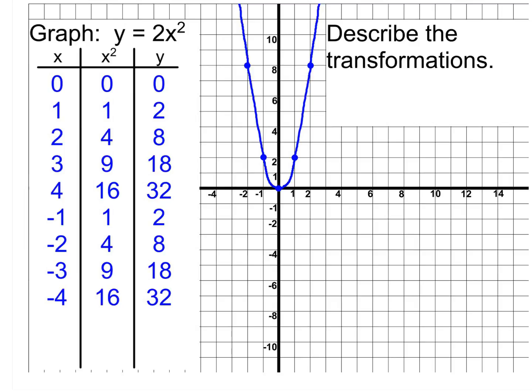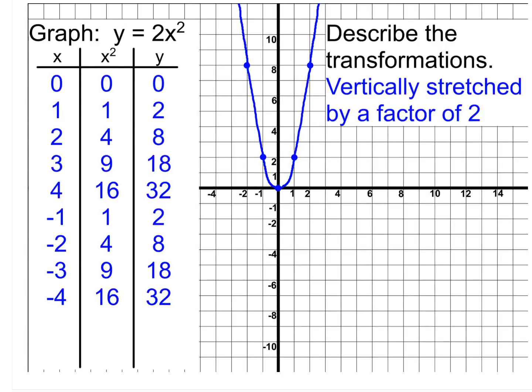So then when we go over here to describing the transformations, what does the 2 do? Well, you saw something like this before when we did absolute value. When we multiplied it by 2, we described it as a vertical stretch by a factor of 2. When we apply it to a quadratic, we describe it as a vertical stretch by a factor of 2, the exact same thing. So that same verbiage that we had with absolute value carries over here to our quadratic.